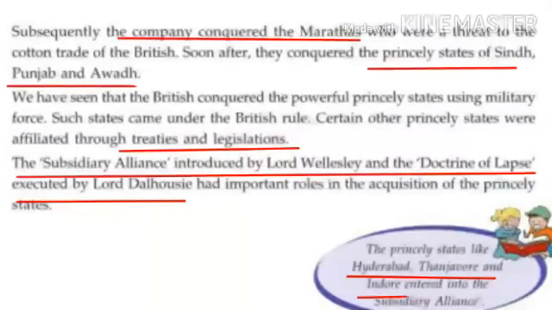So students, let's take a review of what we learned today. After conquering Bengal and Mysore, the company conquered the Marathas, and Sindh, Punjab and Oudh were also conquered, and they implemented new treaties and legislation. The first one was the subsidiary alliance. It was introduced by Lord Richard Wellesley, according to which those rulers who signed the subsidiary alliance were assured protection by the company against invasions and internal revolts.